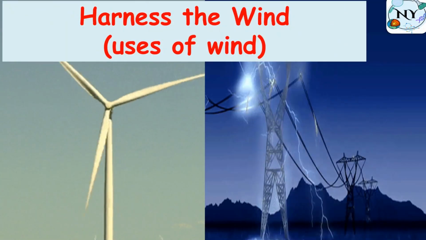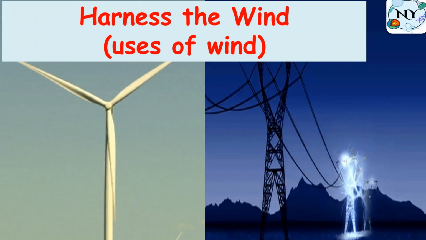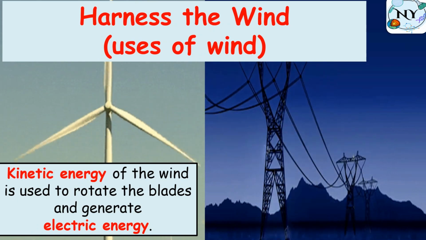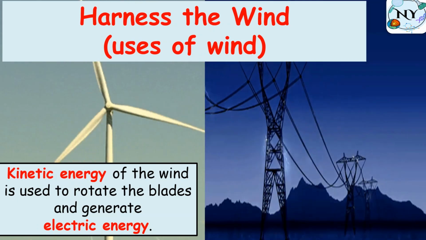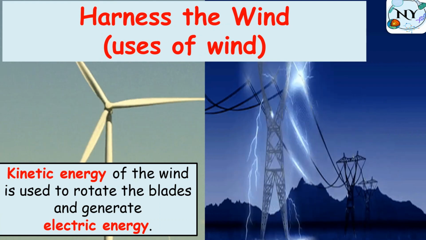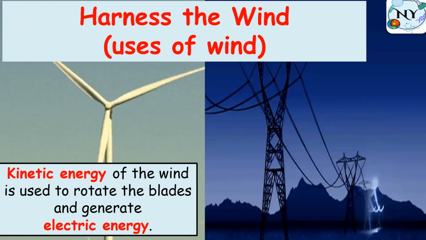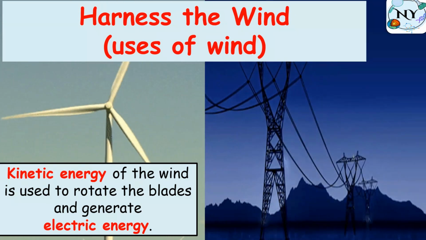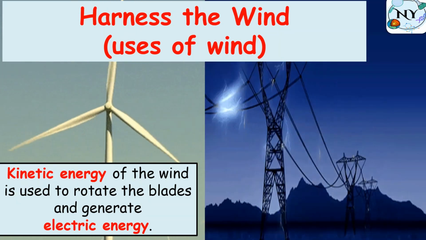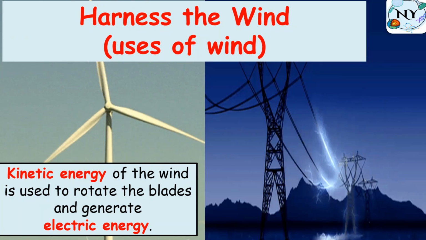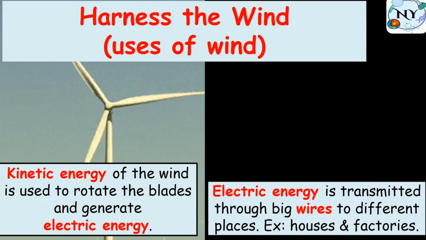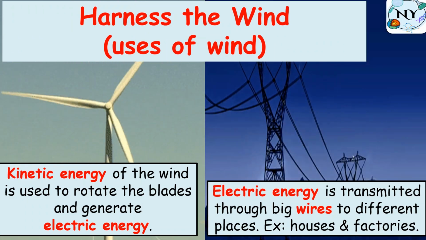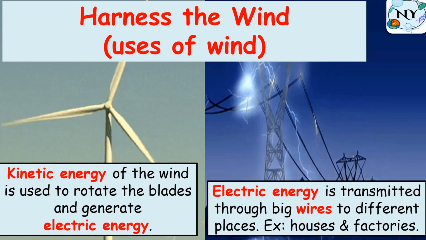Now, harnessing the wind, or we can say, what are the uses of wind. Number one, the kinetic energy of the wind is used to rotate the blades and generate electrical energy, as we explained in part 1 about the modern windmill, and I'll leave you the link above. What else? Electric energy is transmitted through big wires to different places like houses and factories.